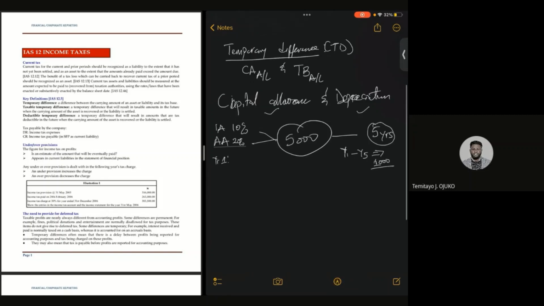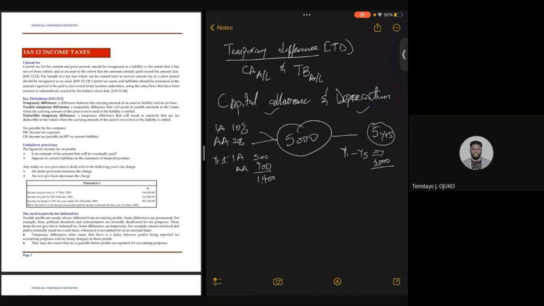Now, it means that in year 1, the taxman is going to have an initial allowance of 500. Still in year 1, we have the annual allowance of the balance, which is 5,000 minus 500, times 20%. So I'm going to use my calculator, which is 4,500 times 0.2, which is going to give us 900. In the first year, it's going to have 1,400.